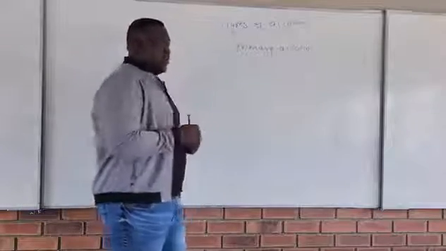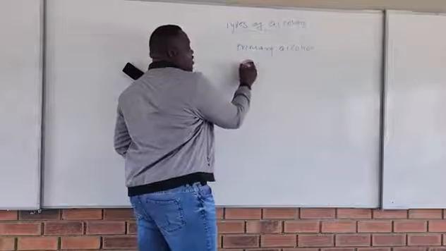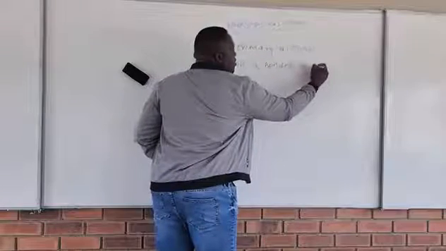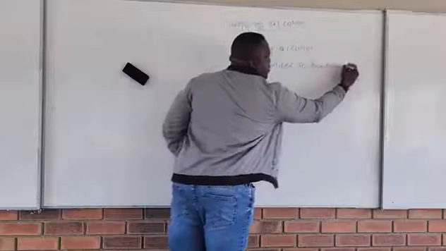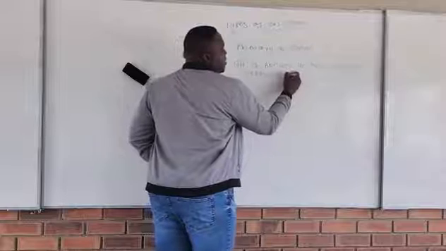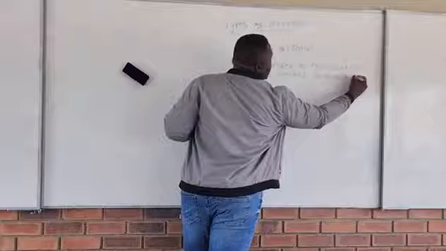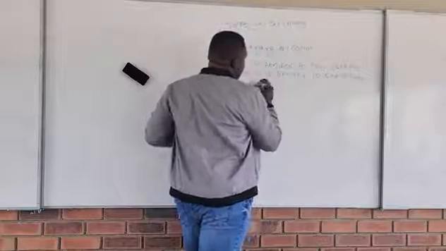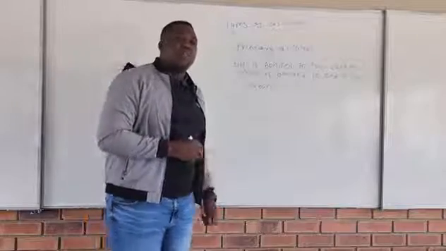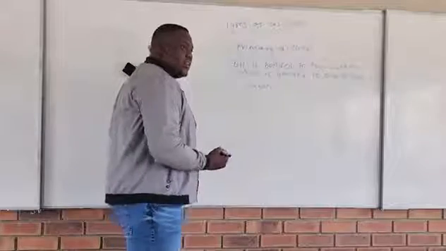In primary alcohol, OH is bonded to the carbon which is bonded to one other carbon. OH is bonded to a carbon which is bonded to how many carbons? One. Here is a primary alcohol.